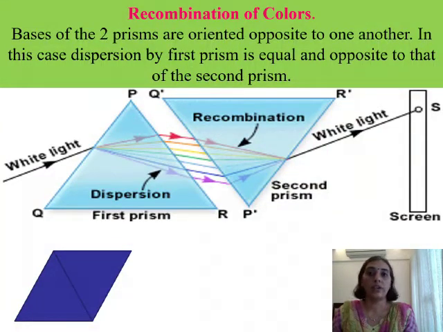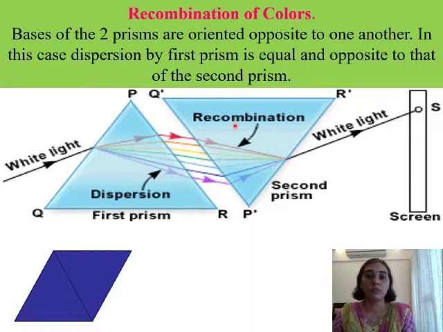Let us now try to understand what is recombination of colors. Now, to understand this phenomenon, we have to study the experiment that was done by Isaac Newton. And through this experiment, he came to the conclusion that white light or sunlight is made out of 7 colors.